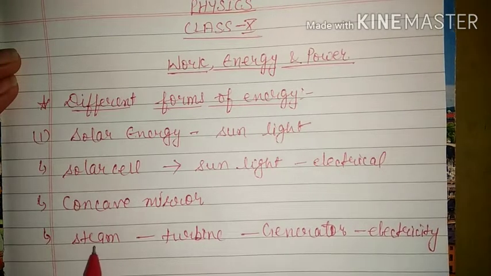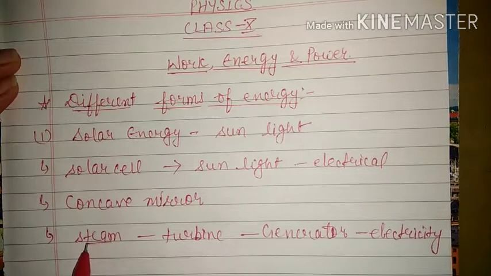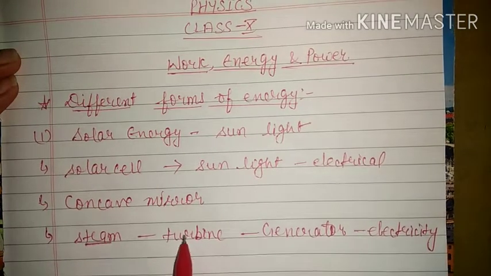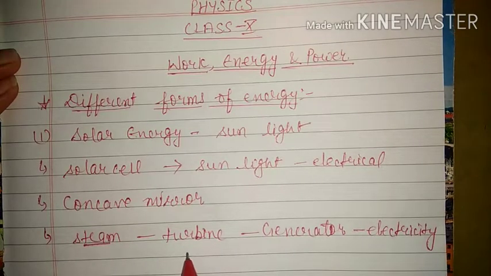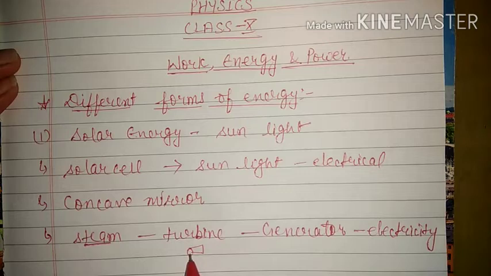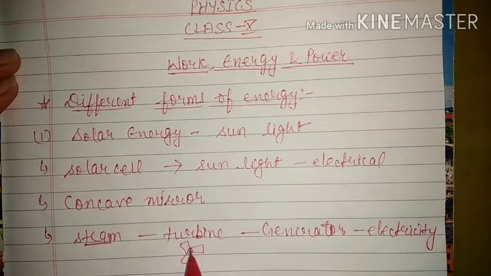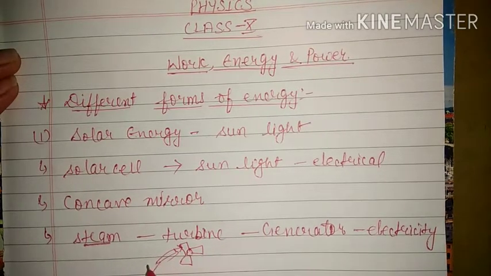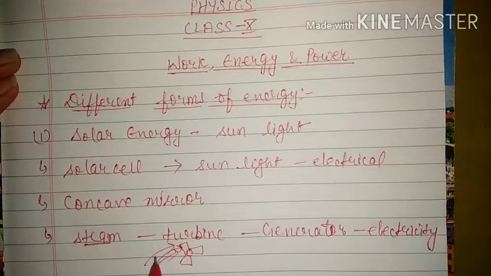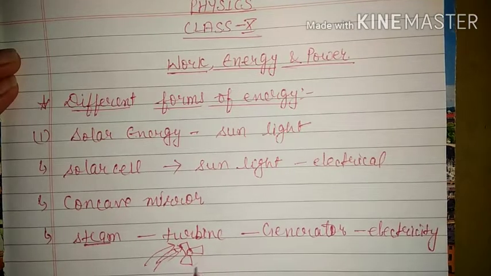That means the steam flowing with a high speed is made to fall on the turbine. Actually, a turbine can be just like the blades of your fan, so that when fast moving steam or fast moving air or fast moving water is made to fall on the blades, then it will start rotating.